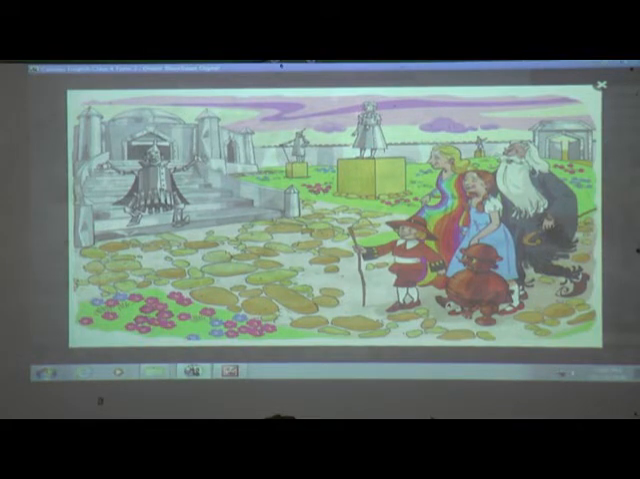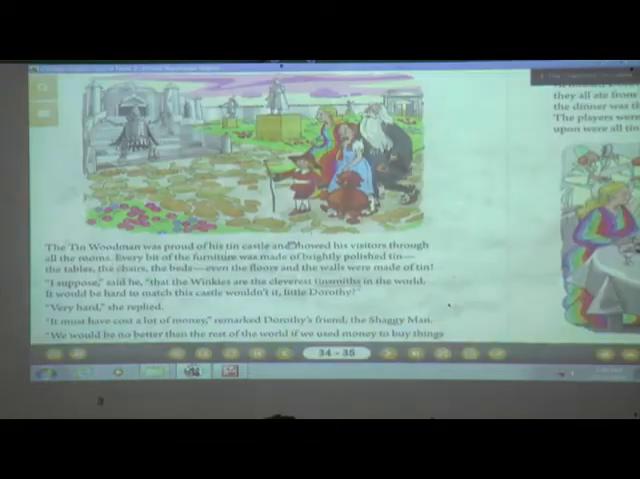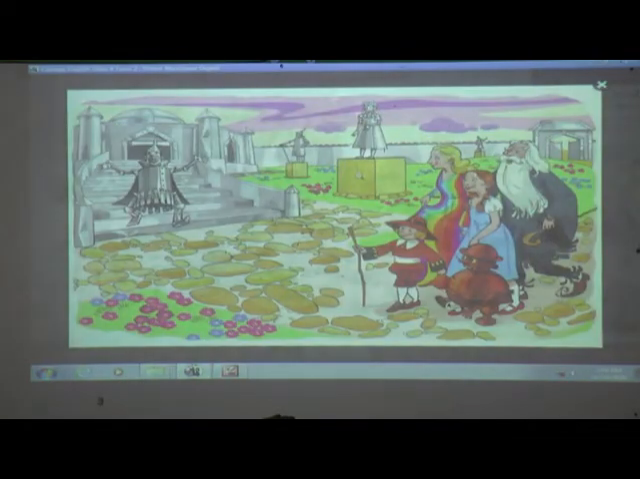Okay, and can you see what is there near the tin castle? A beautiful garden is there with colorful beds and flowers, and you can see the statues were also made of tin. And what did she see? She saw her statue.